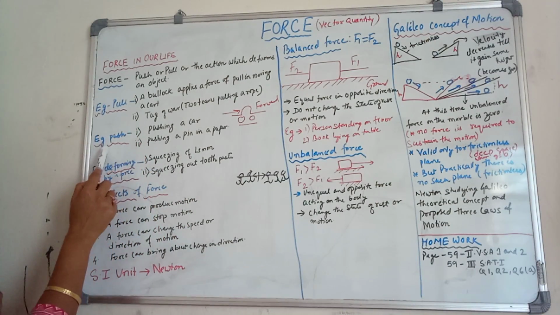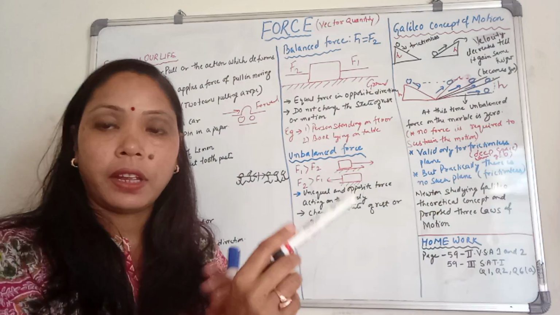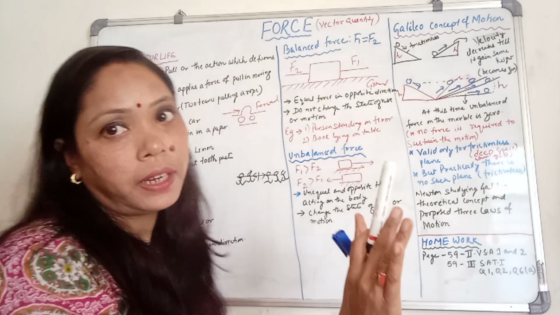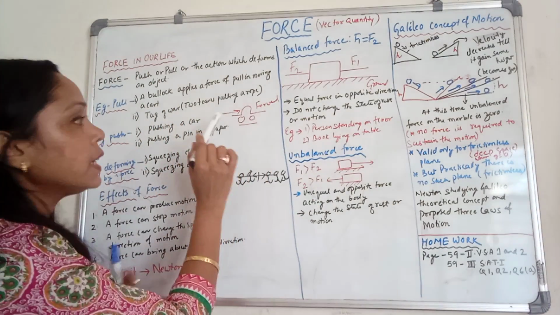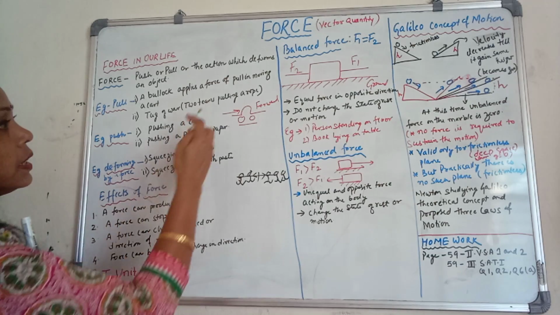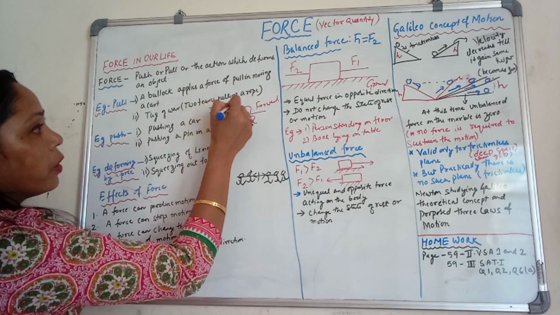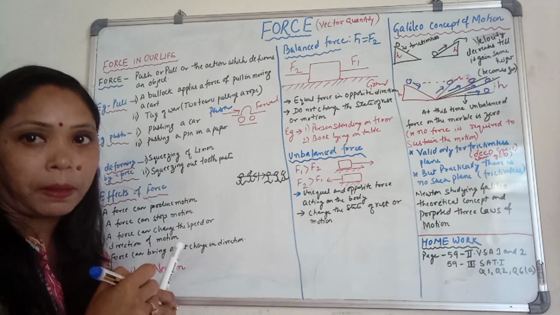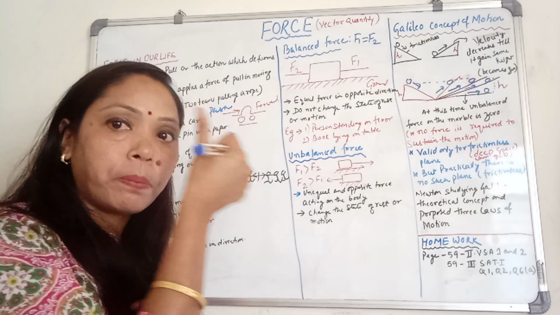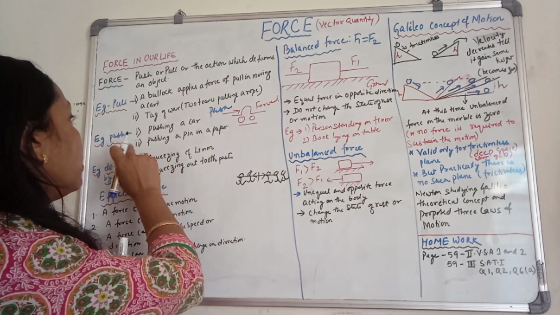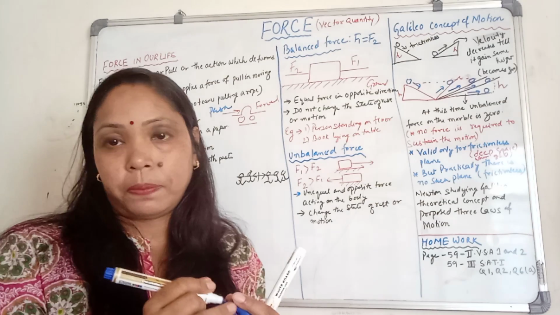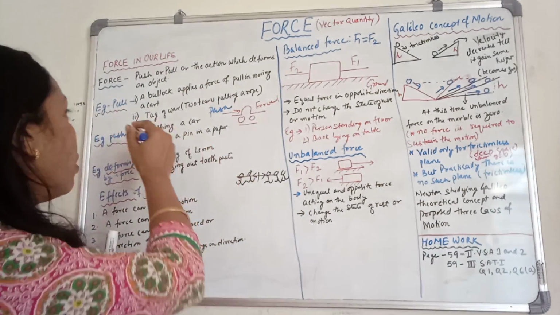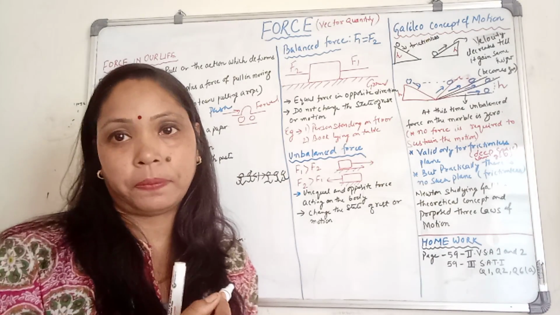Now see the example of push. Pushing a car. If you push anything, it will always go in forward direction. This one is your pushing. So here we are applying the force in forward direction, pushing. Next, pushing a pin in a paper. If you use a thumb pin, you are pushing, then that one is also an example of push. So in this way, you can think of some more examples of pull and push.